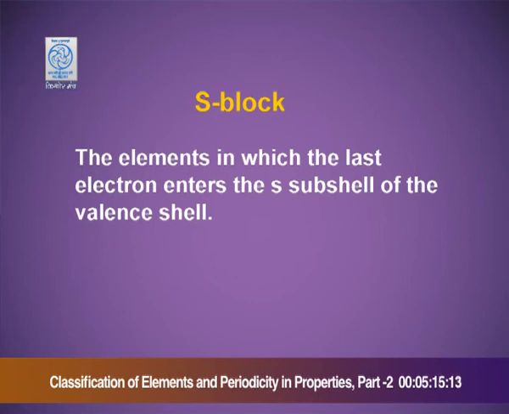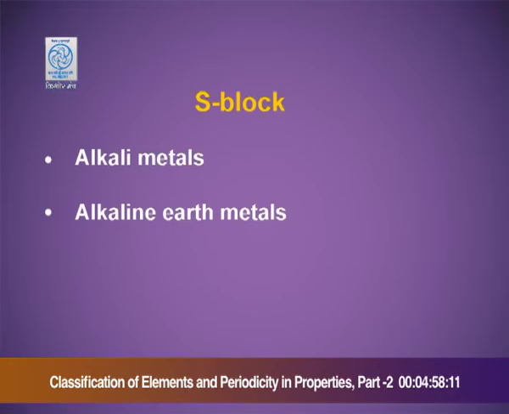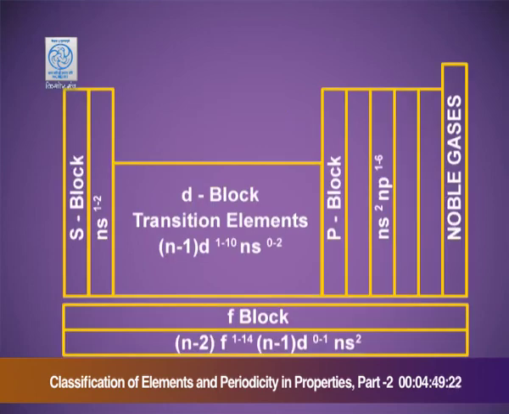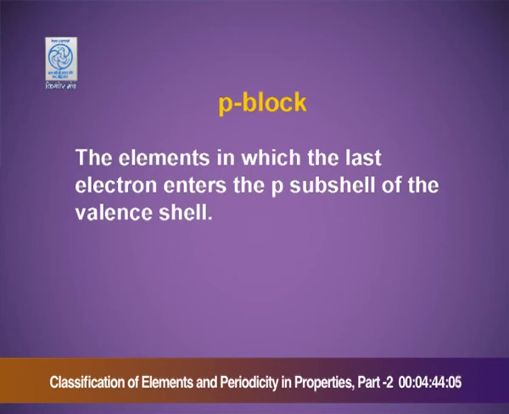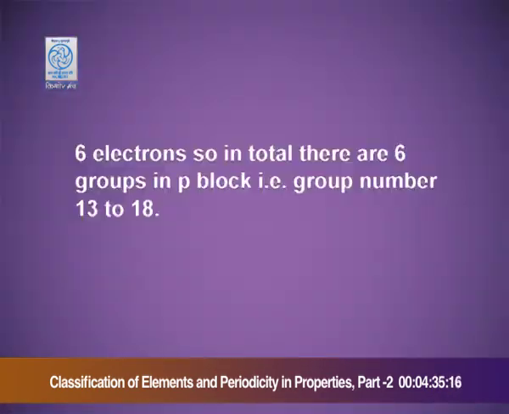S block: the elements in which the last electron enters the s subshell of the valence shell. Dear students, as we know that the s orbital can accommodate 2 electrons, so in the s block there are 2 groups and they are known as alkali metals and alkaline earth metals. Their valence shell electronic configuration is ns1 to 2. P block: the elements in which the last electron enters the p subshell of their valence shell, and the p orbital can accommodate 6 electrons.